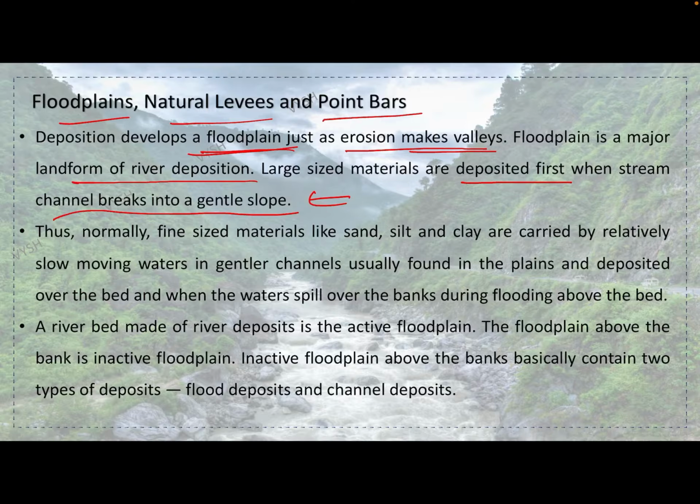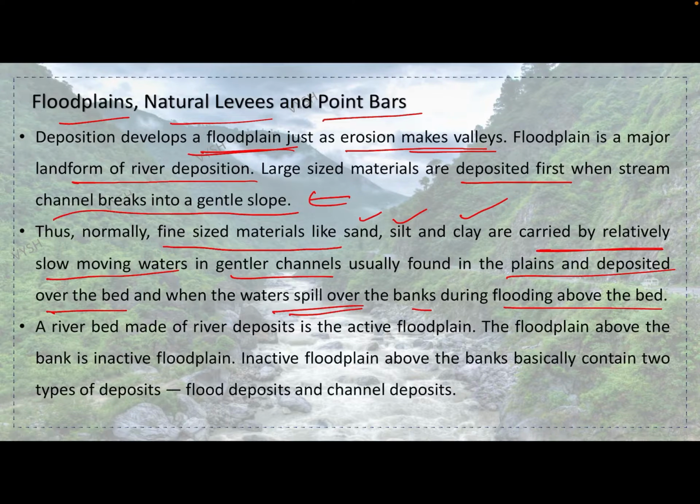Thus normally fine sized materials like sand, silt, clay are carried by relatively slow moving waters in gentler channels, usually found in the plains, and deposited over the bed, and when the water spills over the banks during flooding, above the bed. Basically, a river bed made of river deposits is the active floodplain.